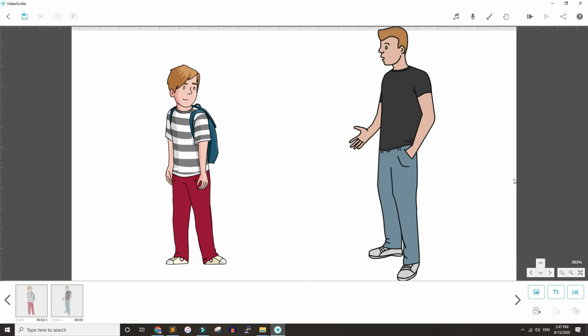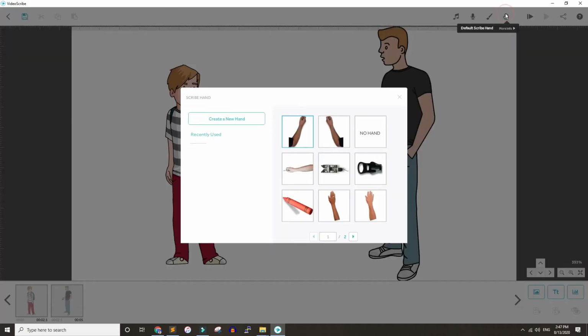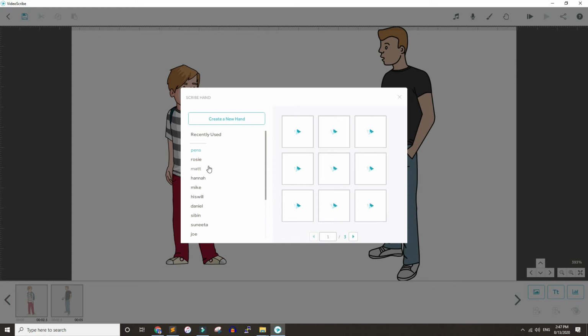Because I am in the free trial, that's why you are seeing a lot of watermarks. In case you want to change the hand, you can change it from here. From my experience, there are more than 300 hands available inside Video Subscribe that are again divided into multiple categories, as you can see on your screen. And by the way, before applying anything, you can also apply a pen and some other kinds of hands, in different colors. My internet connection, I don't know what's wrong with it, like always.